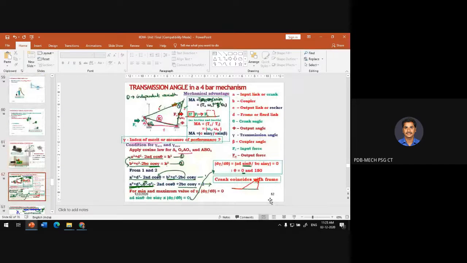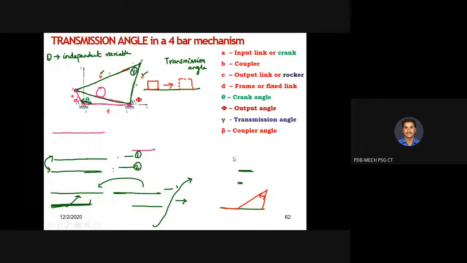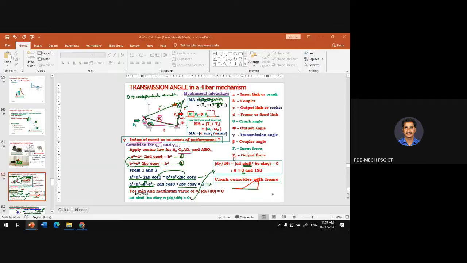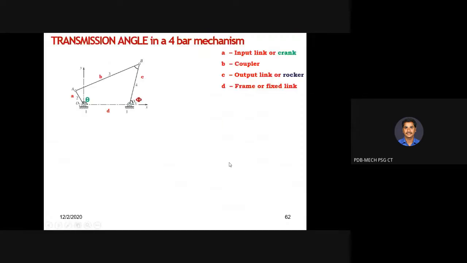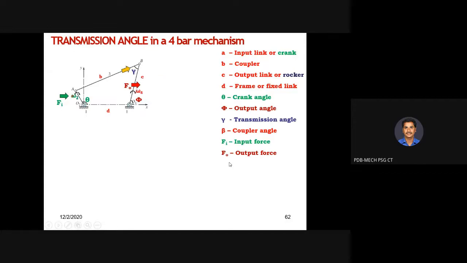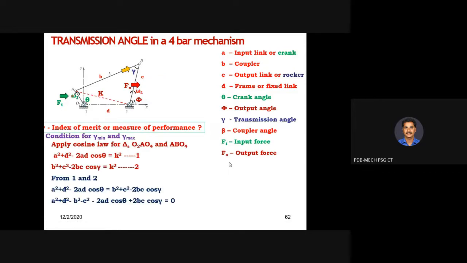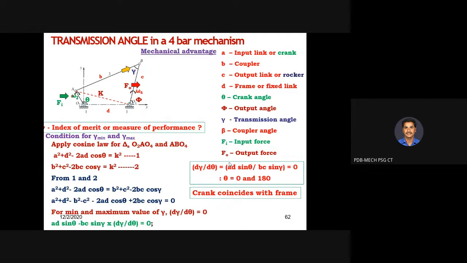Now I am going to introduce another term called mechanical advantage. We already defined what is meant by transmission angle as per this slide. Now I am introducing the term mechanical advantage. It is also another index of merit.